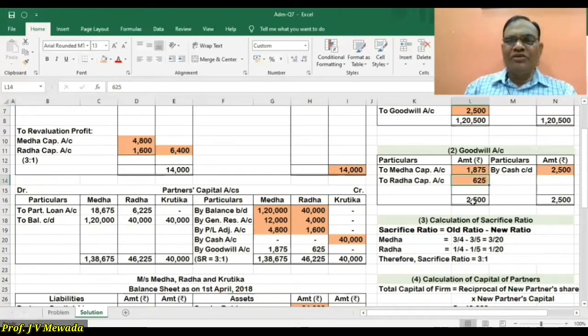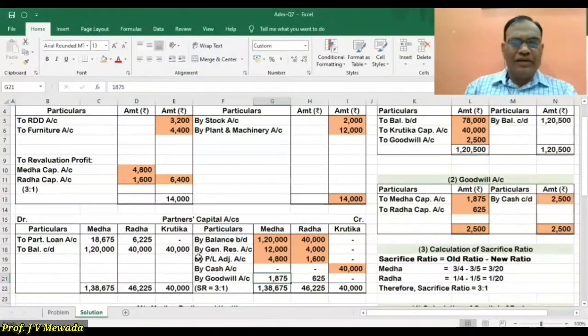So 1875 and 625. So the total is 2,500, and now we are going to credit this goodwill to Medha and Radha, 1875 and 625. So that's the treatment of goodwill. Goodwill is brought in cash and goodwill is distributed.